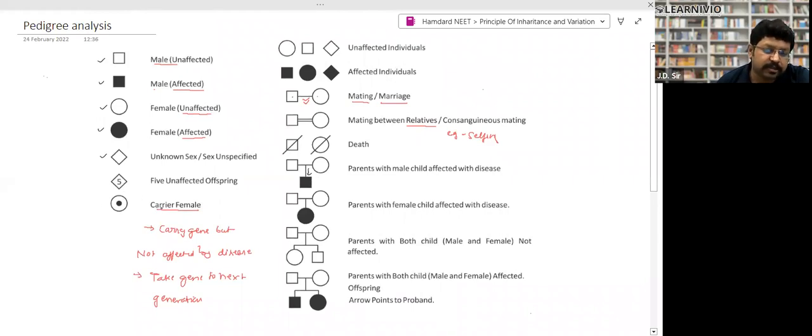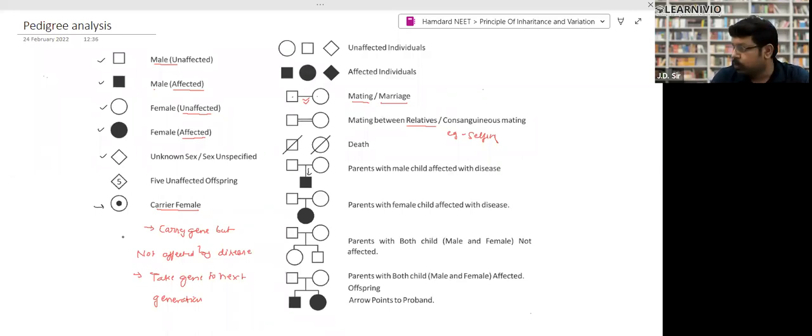Last but not the least, this symbol represents a circle with a point in the middle. This is called a carrier female. Who are the carriers? Carriers are those who carry the gene of the disease, but they are themselves not affected by that disease, right? Normally the carriers are females, only females are carriers.